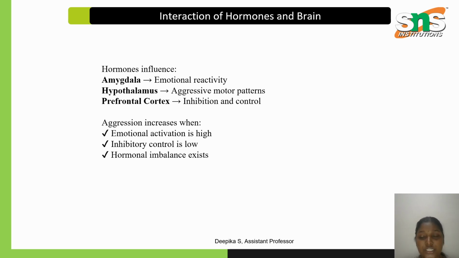The amygdala gives emotional reactivity, whereas the hypothalamus gives aggressive motor patterns, that is, how the aggression is formed and patterned. The prefrontal cortex gives inhibition and control of aggression. Aggression increases when emotional activation is high, inhibitory control is low, and a hormonal imbalance exists. When we properly maintain our hormone levels and control them according to the situation, we will avoid aggressive behavior.